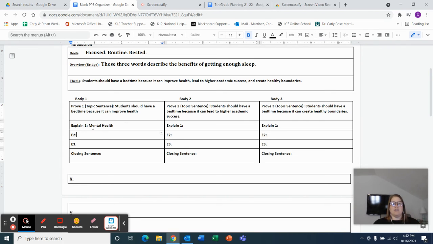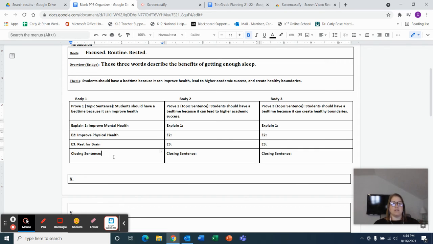Remember, I'm just jotting down notes here. That one wasn't a sentence because this is still my pre-writing. Okay, so it can improve mental health. Maybe it can help physical health as well. Okay, you're not going to feel sick and sluggish all the time. Something else about health that I could add here would be that it can also get your brain some rest. Okay, so those are my three details that I'm going to include in that body paragraph.